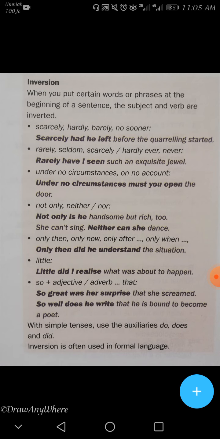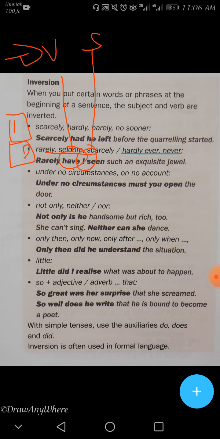Another example. So, this is number 1. Number 2: rarely, seldom, scarcely, hardly ever, never. You can notice each group has nearly the same meaning. Rarely have I: have is the verb, I is the subject. As you see here, we inverted them.